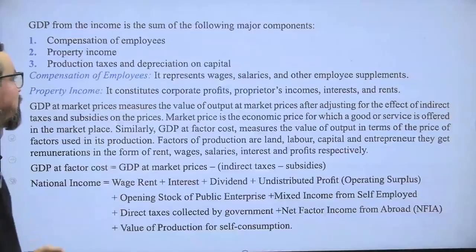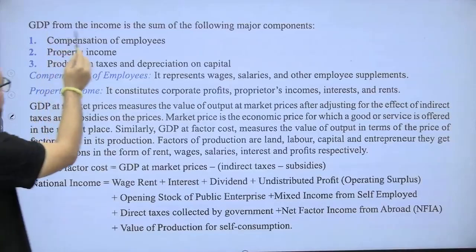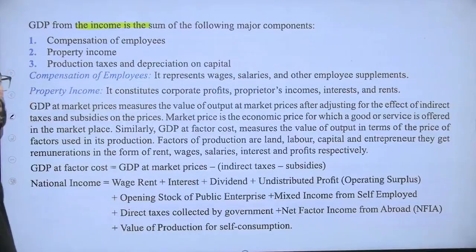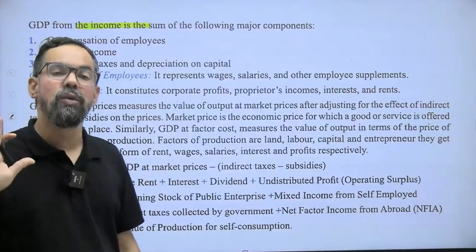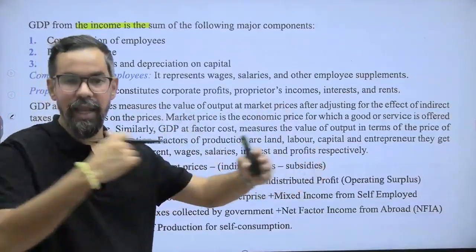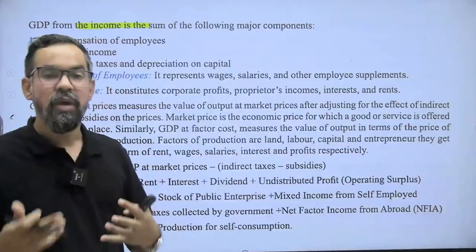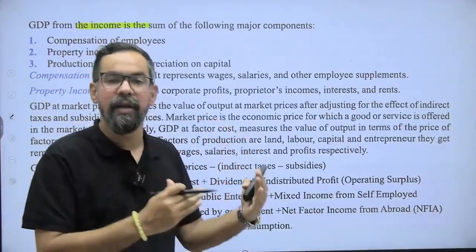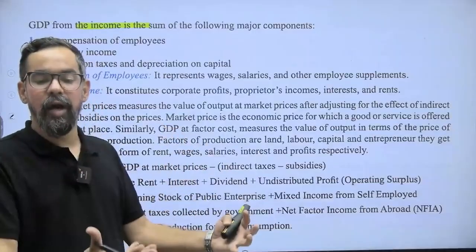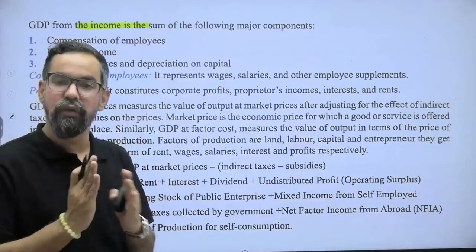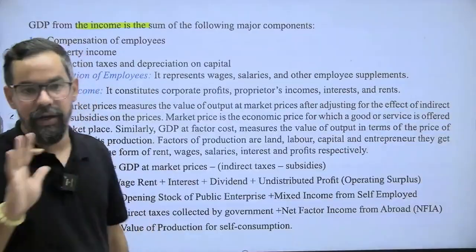The second method is the income method. GDP from the income method is the sum of sources of income. These sources are land, labor, capital and entrepreneurs. From land we get rent, labor gets salary and wages, capital gets interest, and entrepreneurs get profit. So the total of all these four sources, plus your net factor income, right?